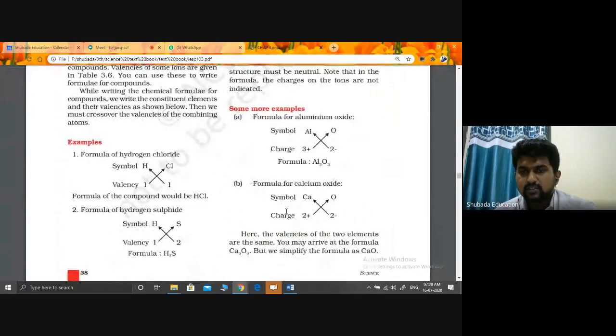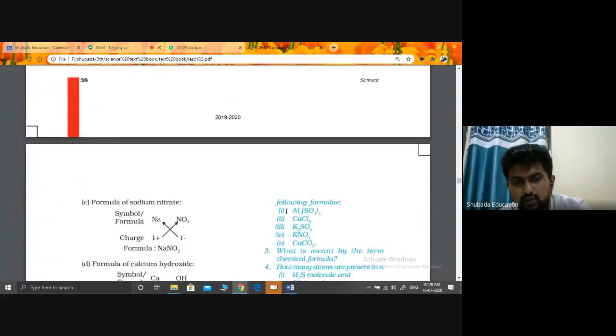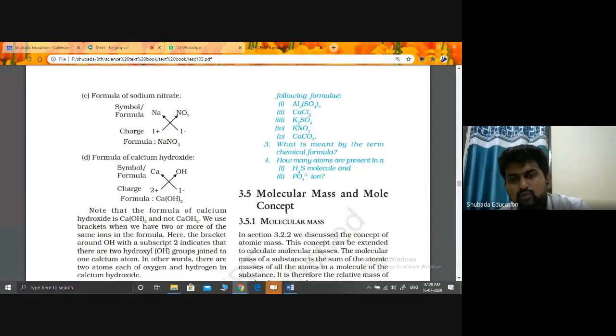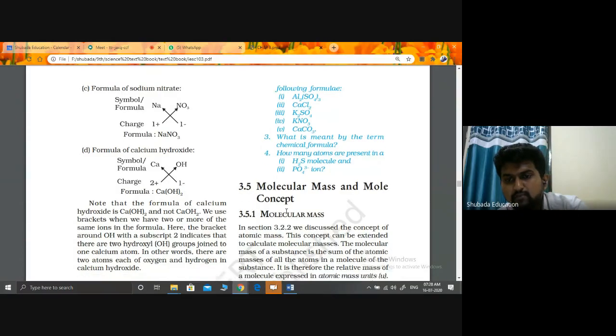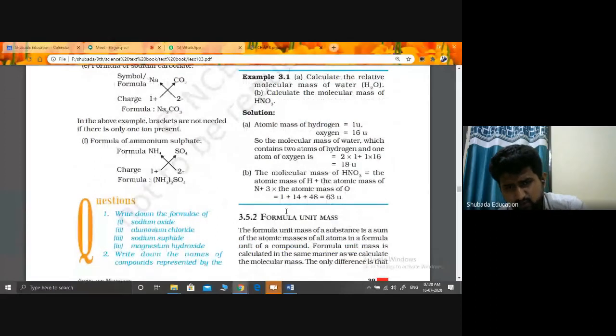So some example. Let's take Ca. You should try to find out why it's only CaO2. Why not CaO? So that type of question. So that is what I told you to go through this particular chapter of your ninth. The molecular mass and mole concept is not important for us right now. Today also you go through.